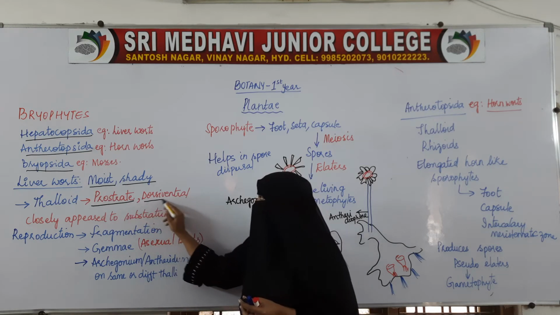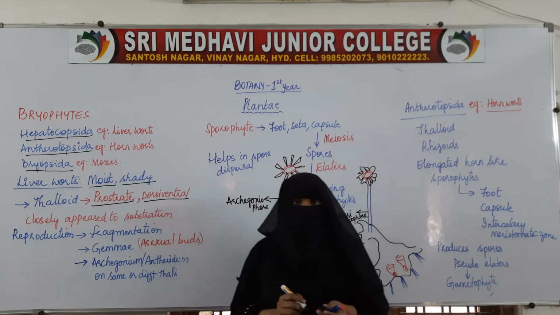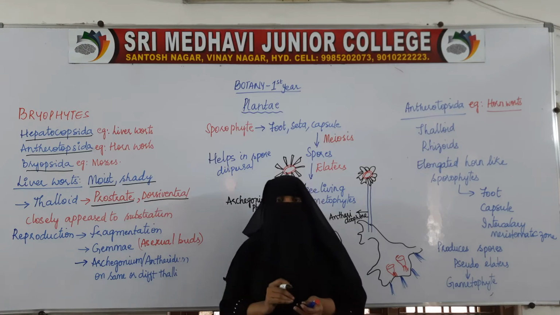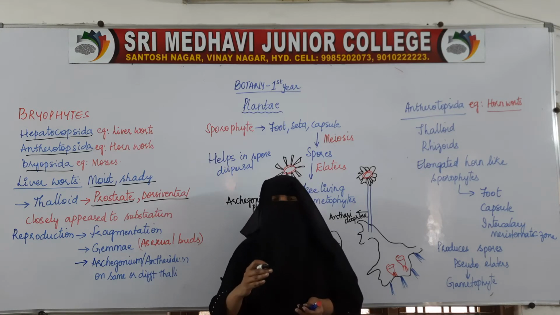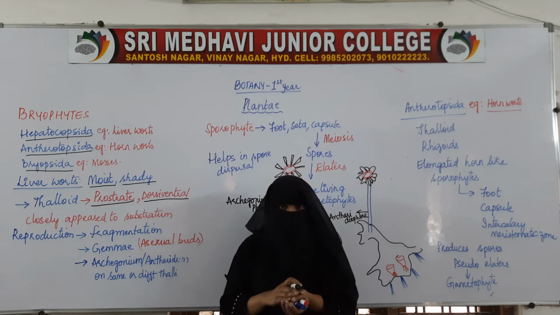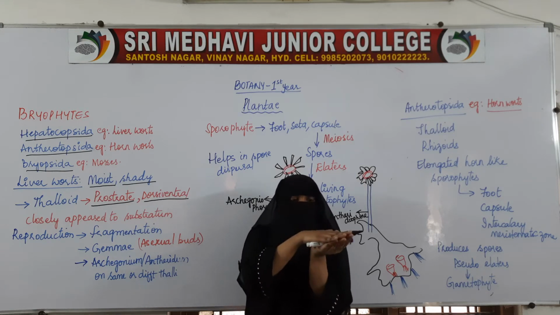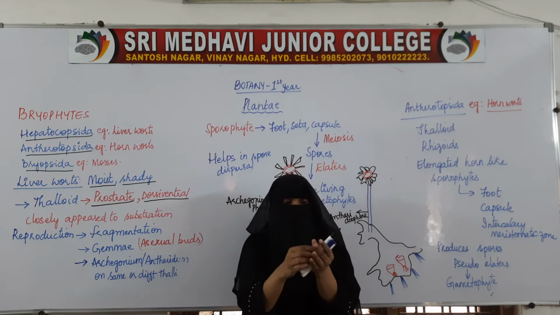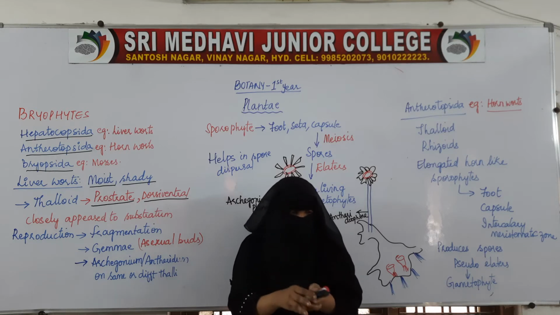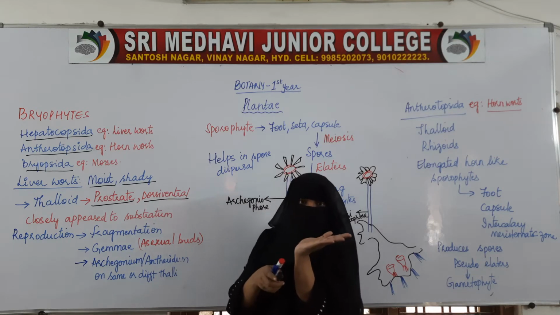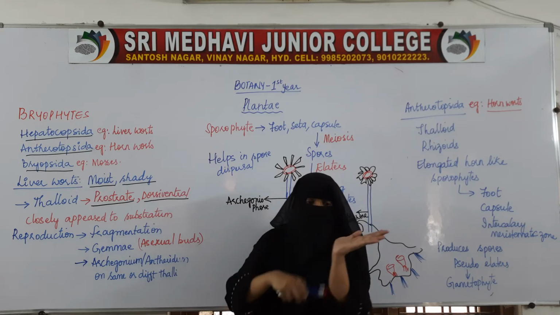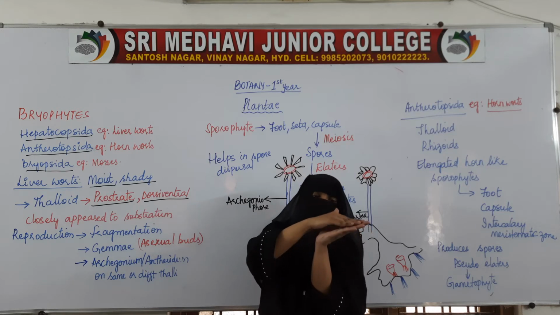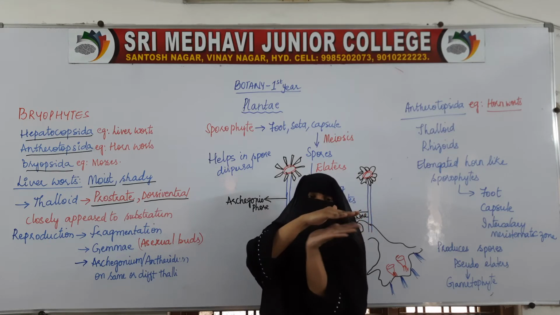And they are dorsiventral, that is, they have both a dorsal side as well as a ventral side, with a little difference between the two sides. Here the body is thallus-like. For example, if this is the ground, they are prostrate, just lying on the ground with very little height, and they have both sides. This is the dorsal side, this is the ventral side.